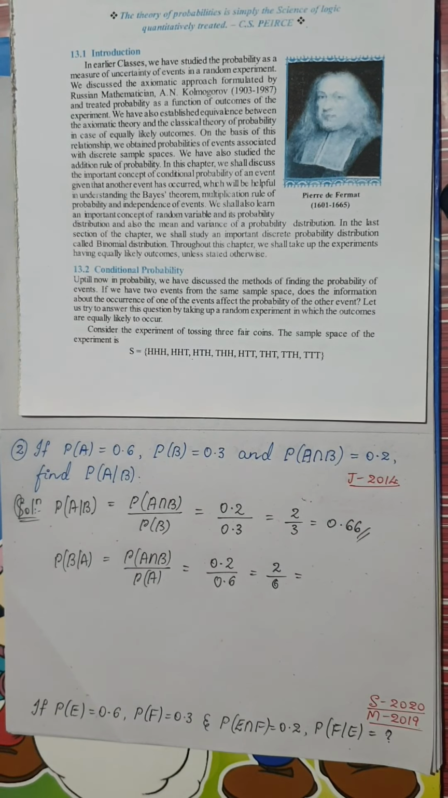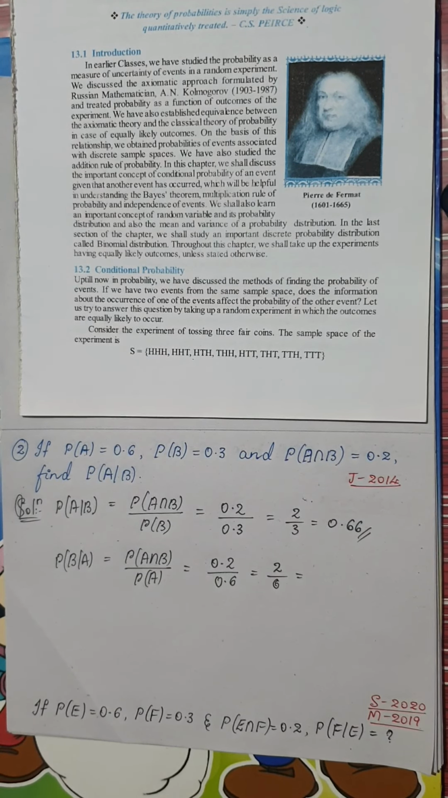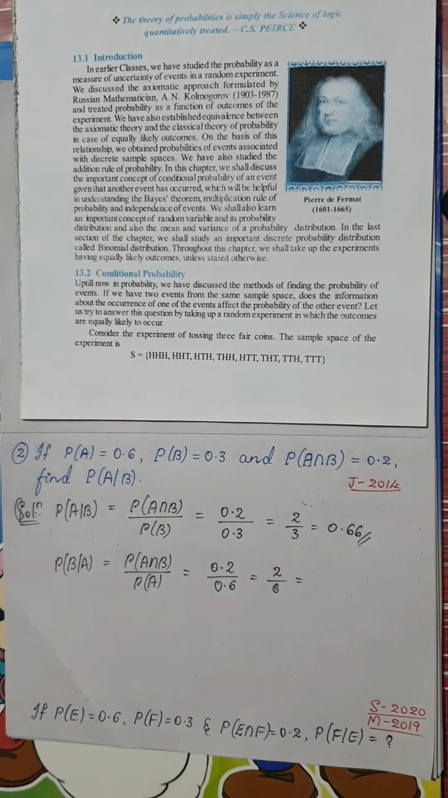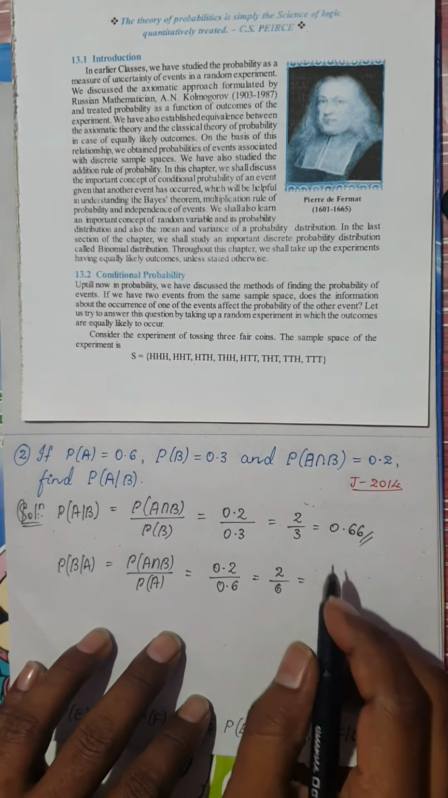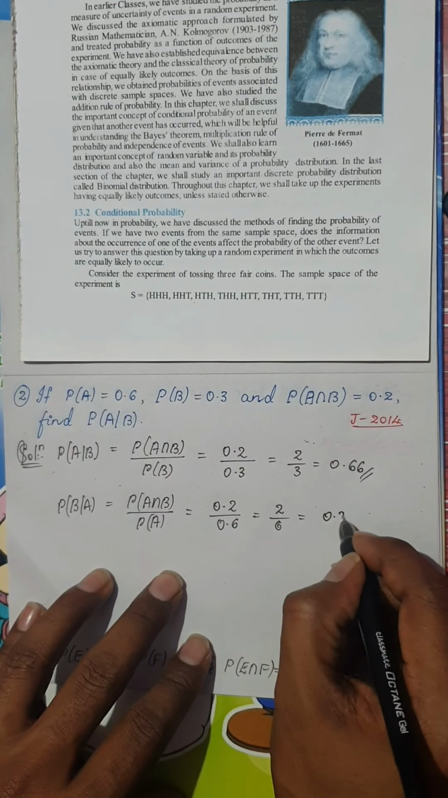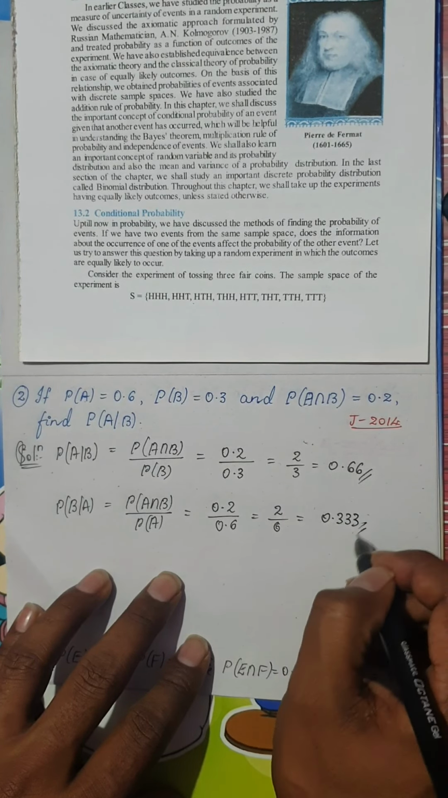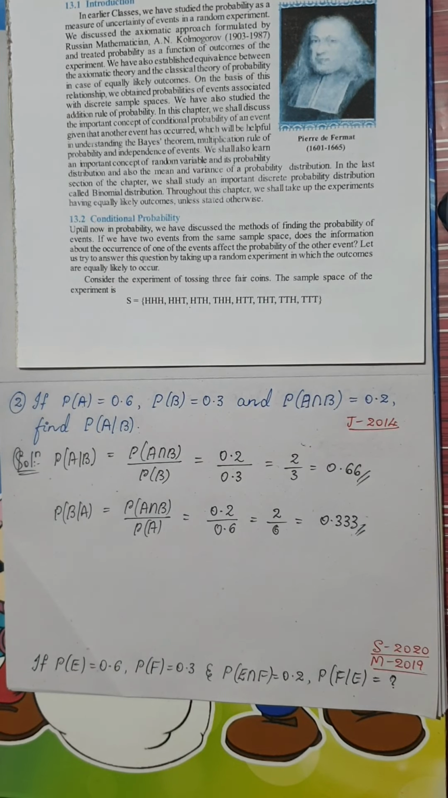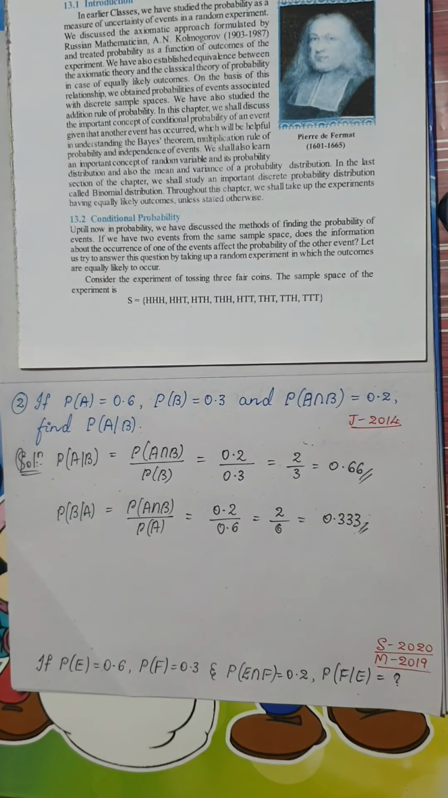Okay, so you can use your calculator. Please don't worry, your basic calculators are allowed for you. So 2 by 6 would be 0.33. So it would be 0.333. It would be a recurring decimal. Very easy, isn't it? Easily you can get 1 mark, but please be careful.